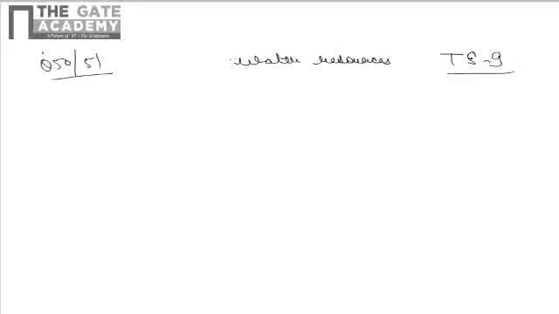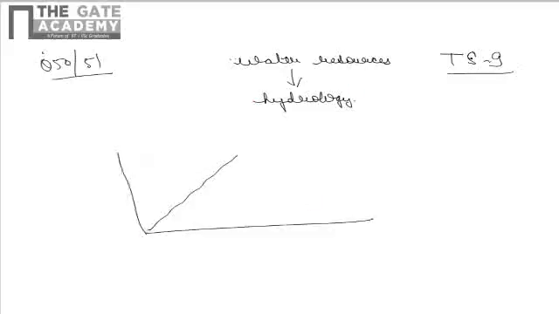Question number 50 and 51 of test series 9. They are linked questions, with common data, from the subject of water resources, from the subject of hydrology. In this question, one unit hydrograph is given and the following data is given pertaining to it.